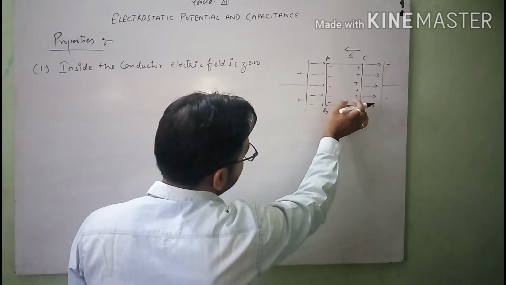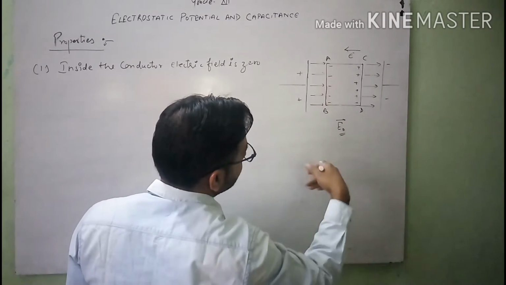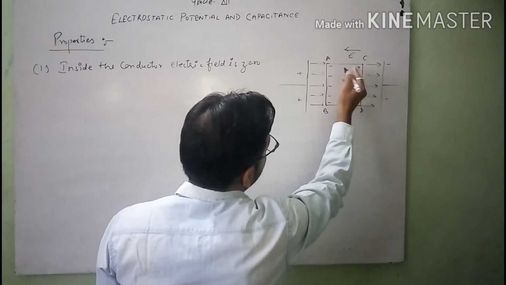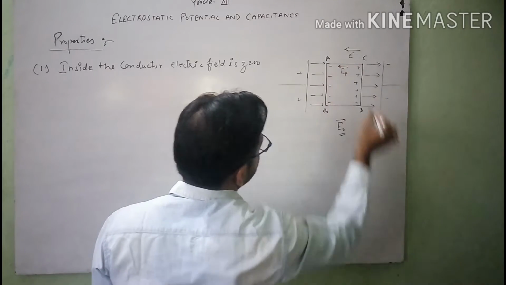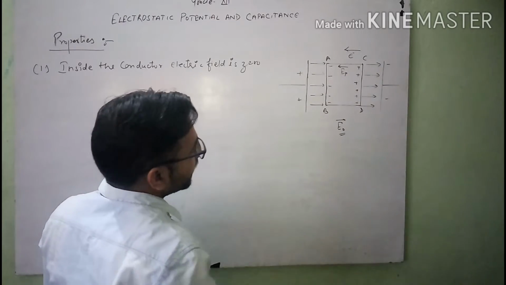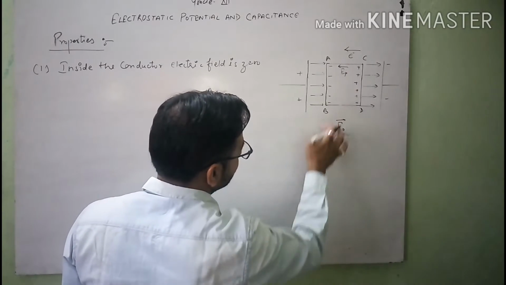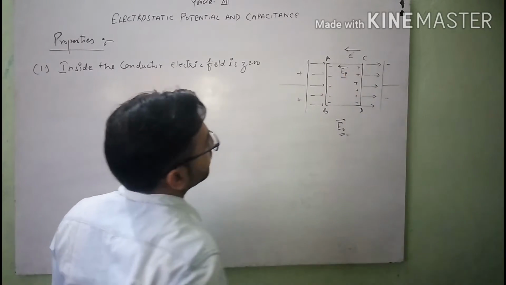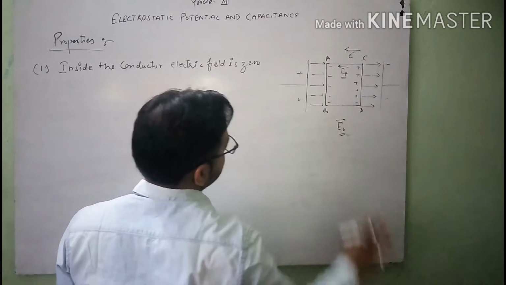Due to this induced charge, an electric field is induced inside the conductor, which is called the induced electric field, denoted by EP, whose direction is from this positive charge to this negative charge. And as we increase or decrease the value of the external electric field, the value of the induced electric field also changes with respect to this.